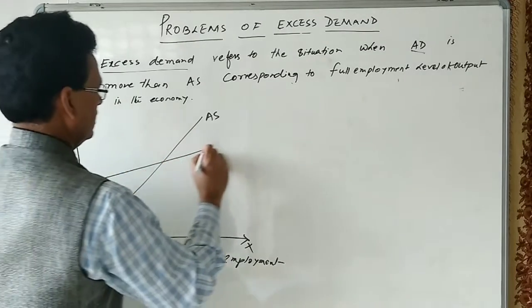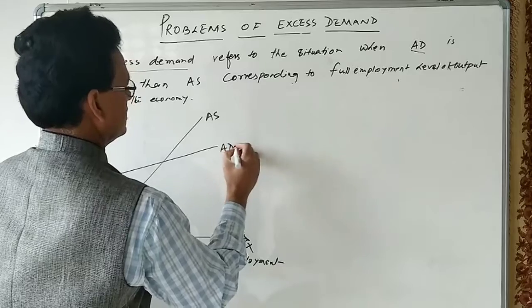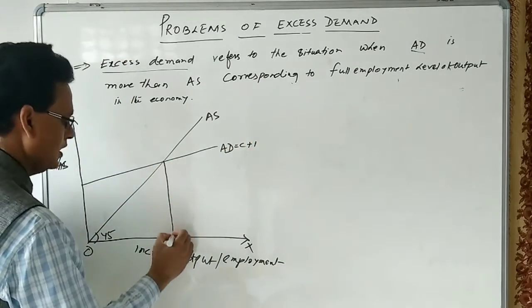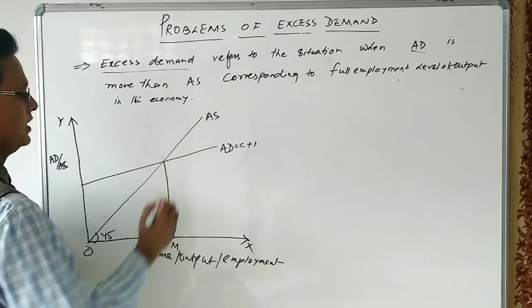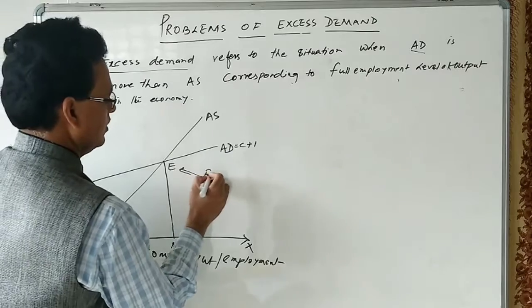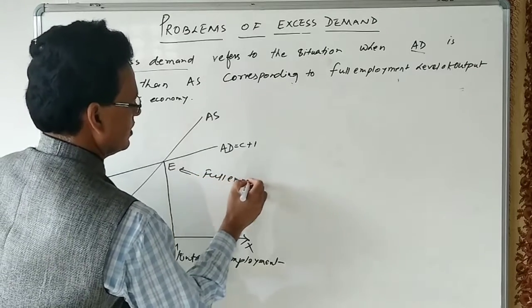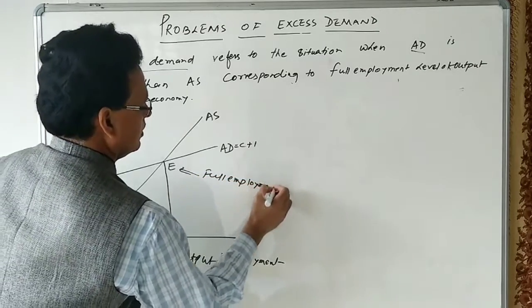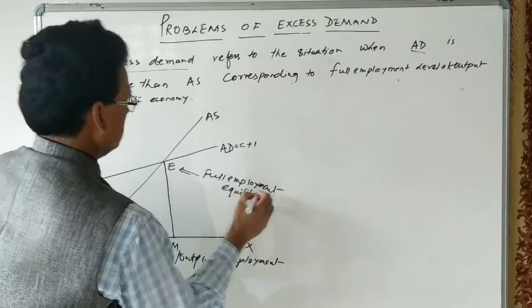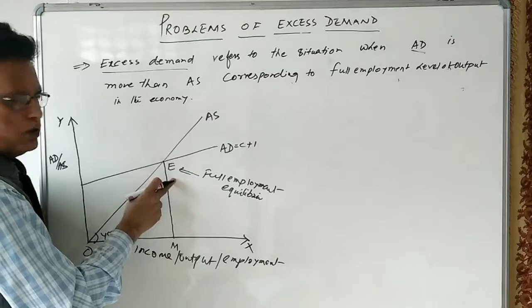This is the aggregate demand. This is C plus I. If this is the level of full employment, here we can give the name M. This is E. This E is the full employment equilibrium. At the full employment equilibrium, aggregate demand and aggregate supply both are equal.